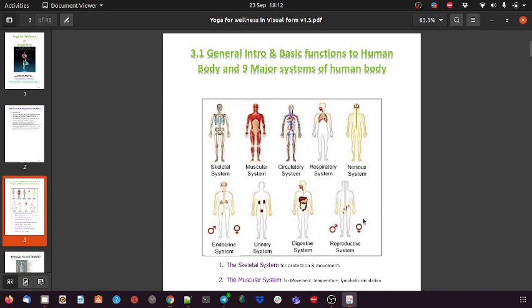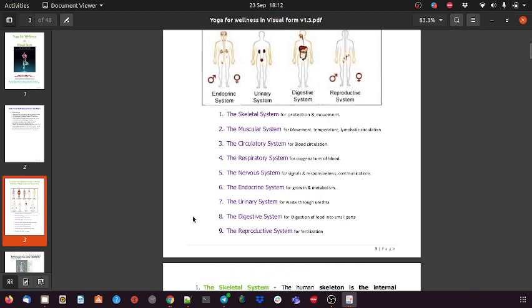Any species in this universe reproduces its own clone, and the reproductive system handles how that happens. So there are a total of nine major systems in the human body.